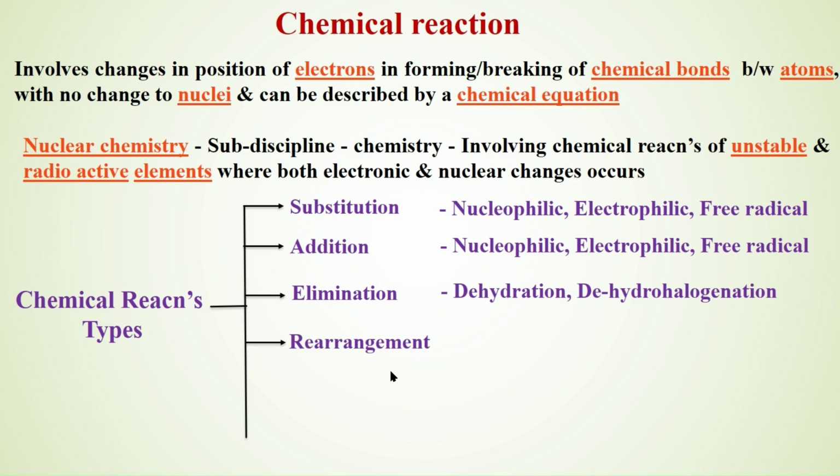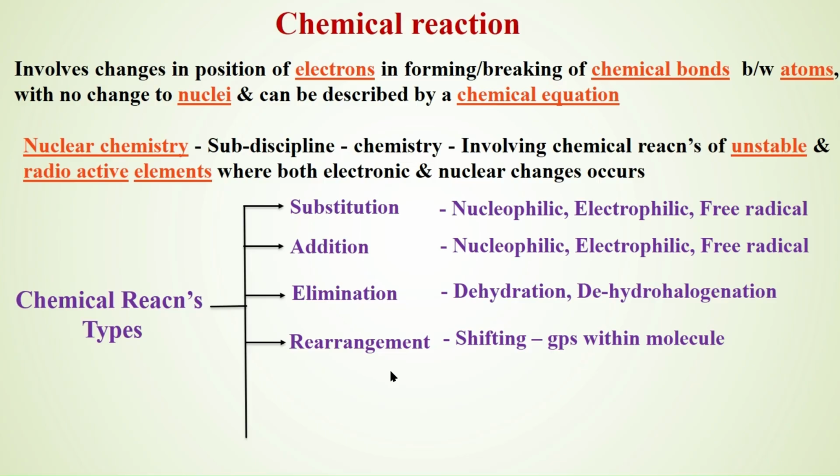If there are two substances, one is the substrate and another is the reactant, and they can undergo substitution, addition, or elimination reaction. If it cannot undergo reaction, it can rearrange itself. That is called a rearrangement reaction.